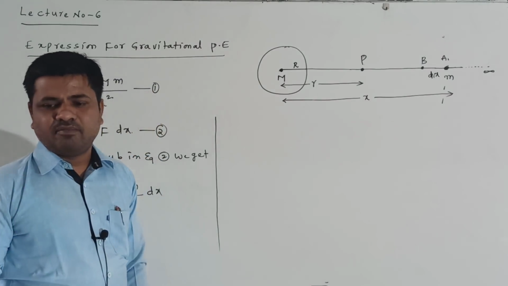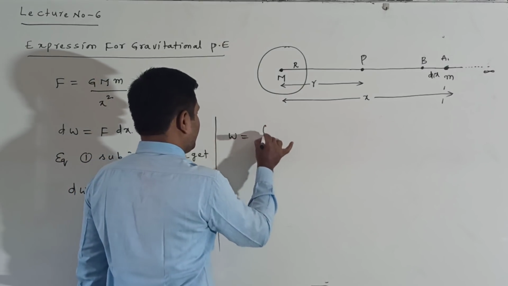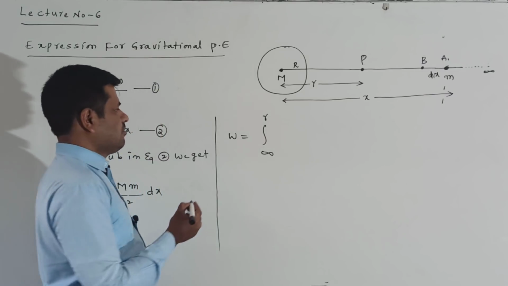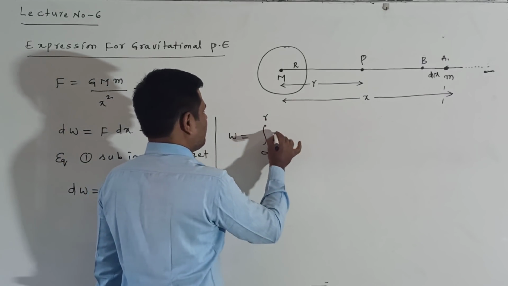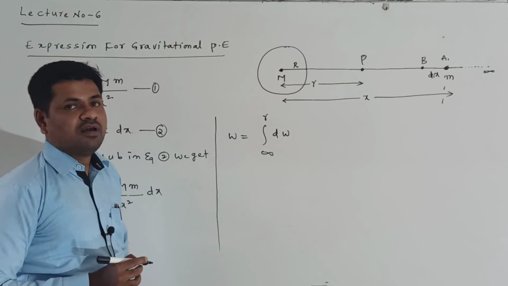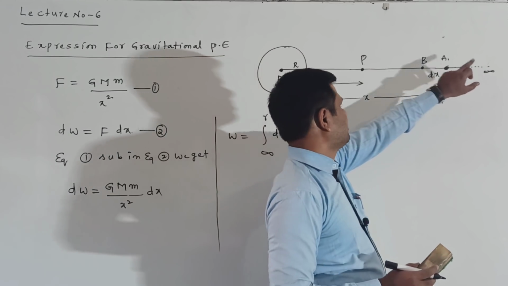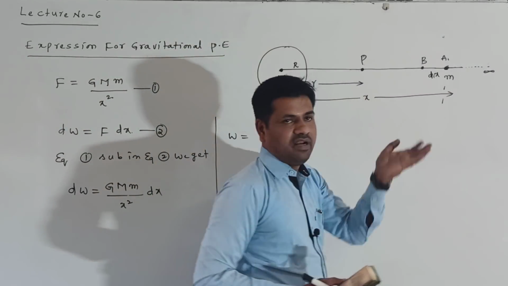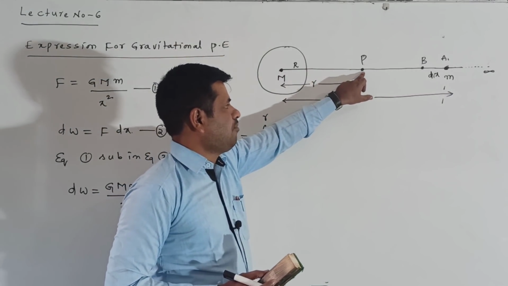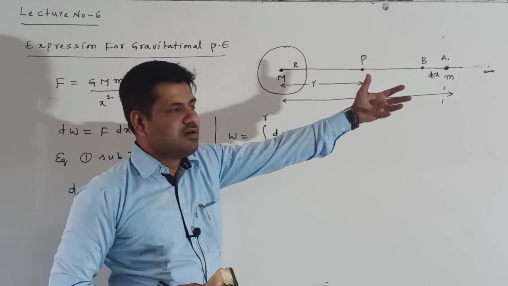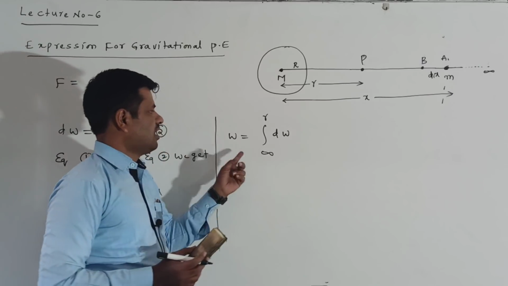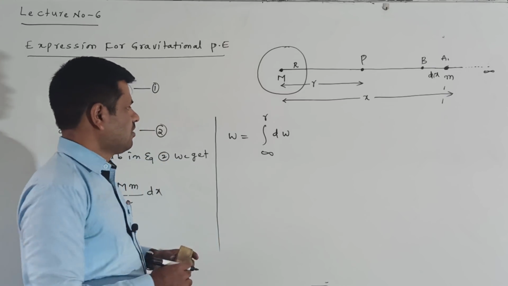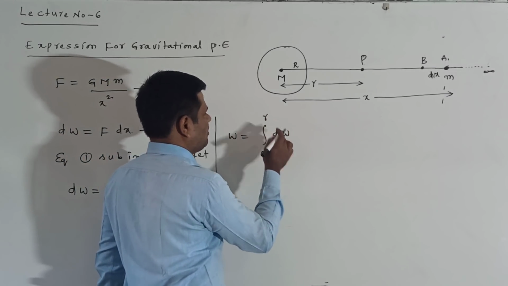So the total work done, I am writing here, I am bringing from infinite to point P, which is at distance R from the center of the earth. Total work done W is equal to integration from infinite to R of dW. Why infinity to R? Because I am bringing the body from infinite distance, where there is no gravitational field, to point P, where there is a gravitational field. The total work done is stored in the form of potential energy. So W is equal to integration infinite to R of dW.